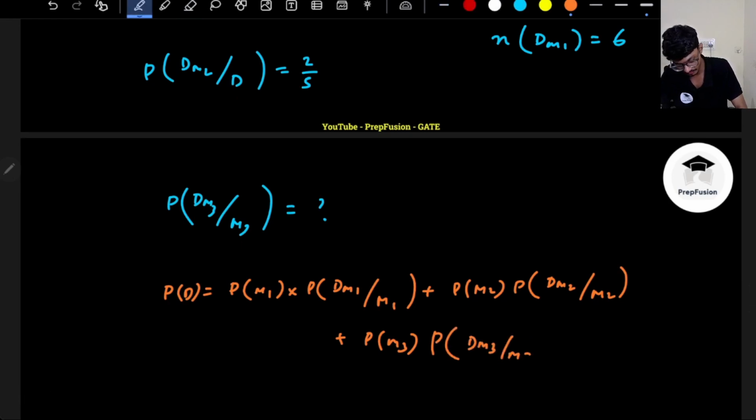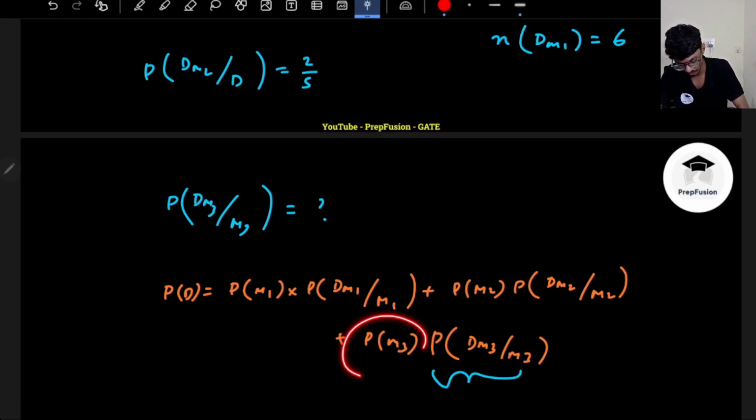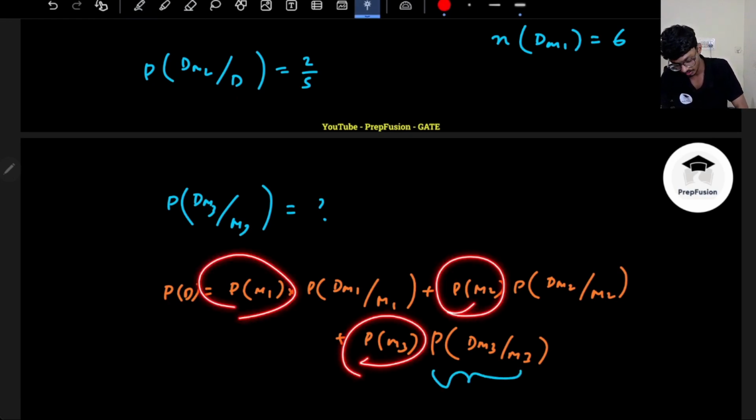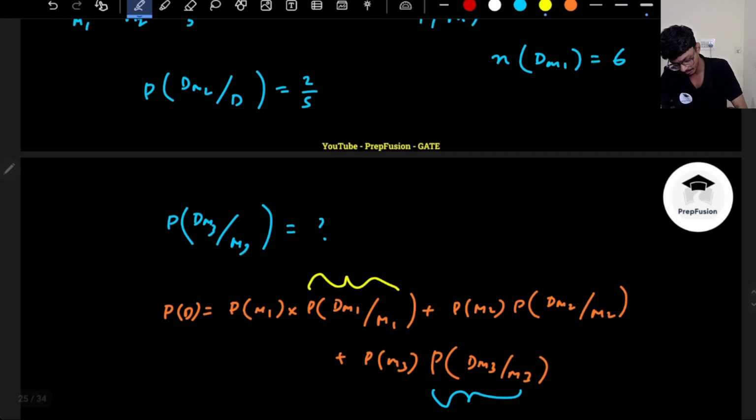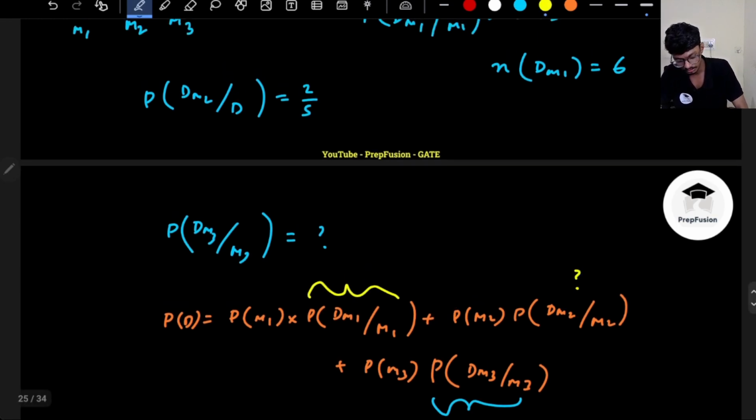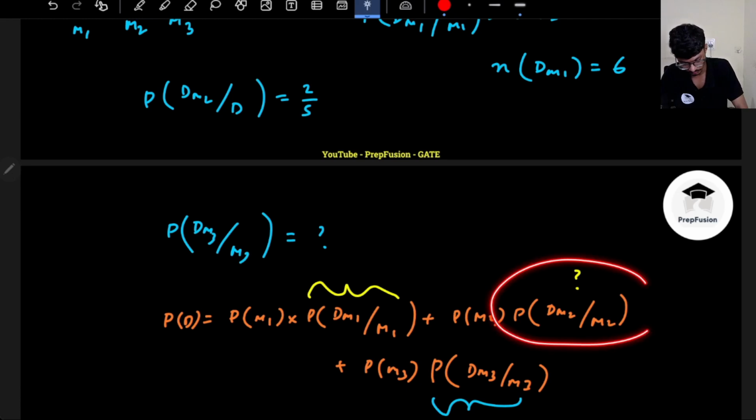This is the equation, and this is the value we are most interested in. I know P(M3), P(M2), P(M1), and P(D|M1), but I don't know this one, so I need to find this value.